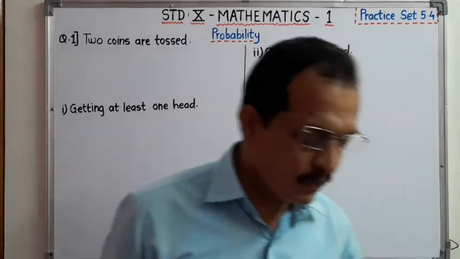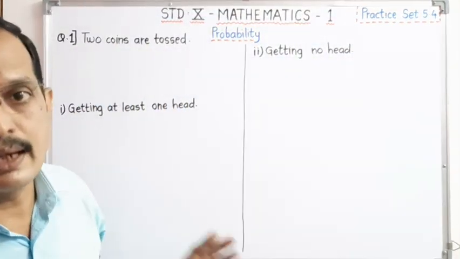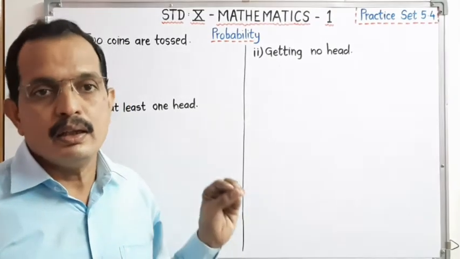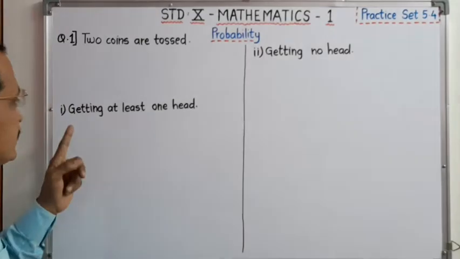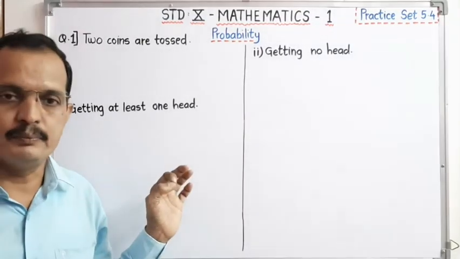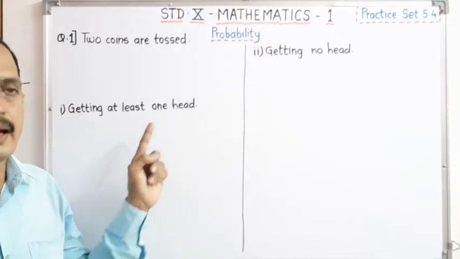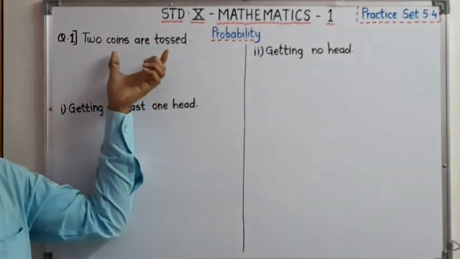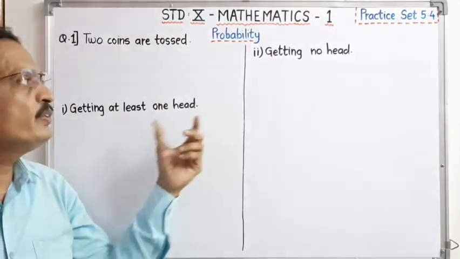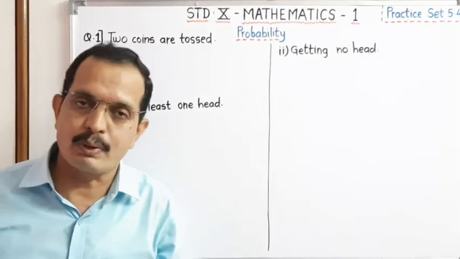Dear student, if two coins are tossed, this is a random experiment. In that random experiment, two events are given. First event is getting at least one head, for which we have to find the probability, and another, getting no heads. That means one random experiment is given and two events are given. For every event, we have to find the probability.